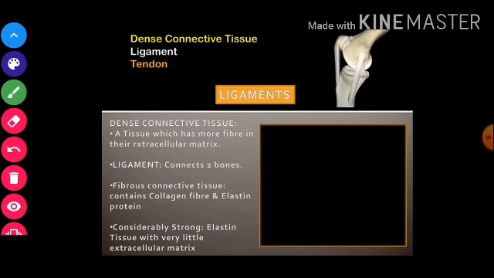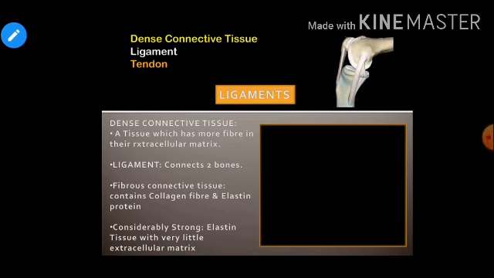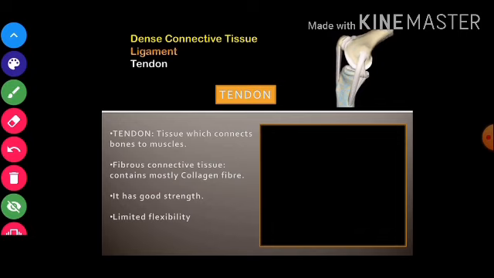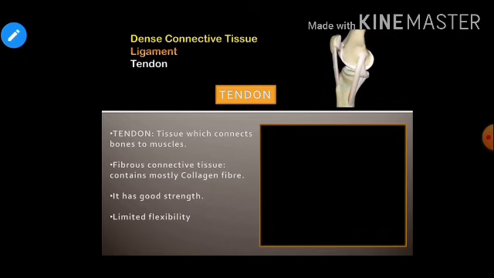So let us also discuss the dense connective tissue, that is ligament. Children, ligament is a dense connective tissue. What is dense connective tissue? The very first question. Children, as I mentioned before, it is a connective tissue which has more fibers in its extracellular matrix. That is why they are known as fibrous connective tissue or dense connective tissue, right? जो dense connective tissue होते हैं वो fibrous connective tissue भी कहलाते हैं.